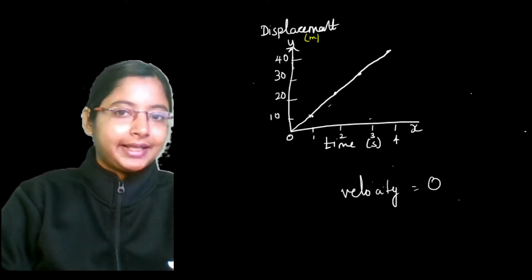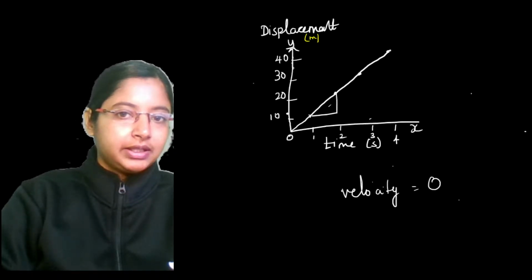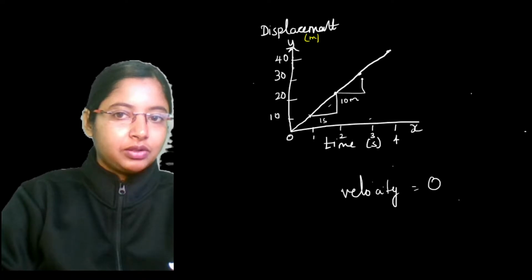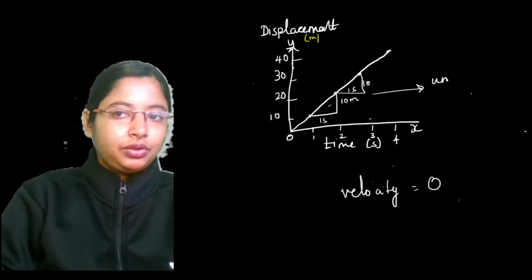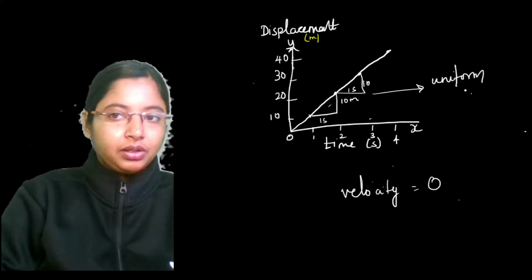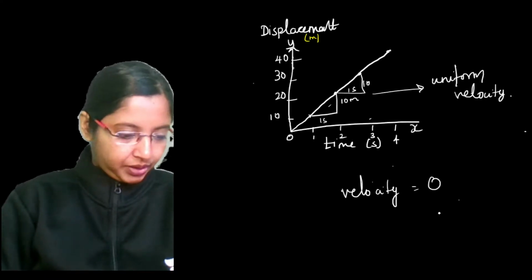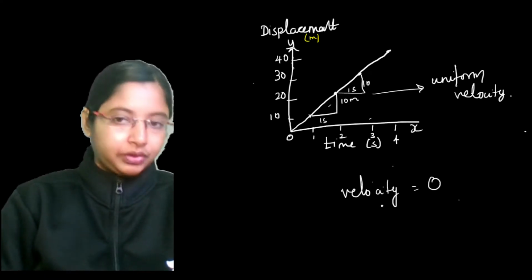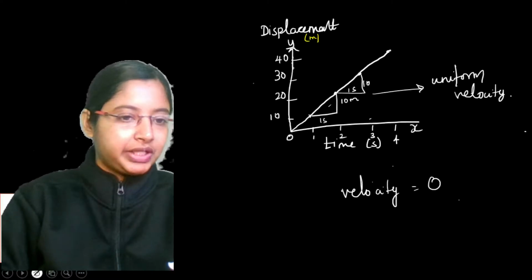Now, at every instant you take, there is a 10 meter displacement for 1 second. Every instant that you take, 10 meter displacement for 1 second. This also is 10 meter displacement for 1 second. Then what do we say? In this case, it is uniform velocity. Okay, a 10 meter gap, that is right, for every second.